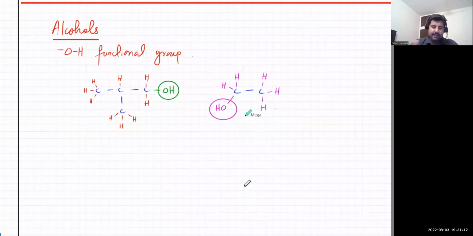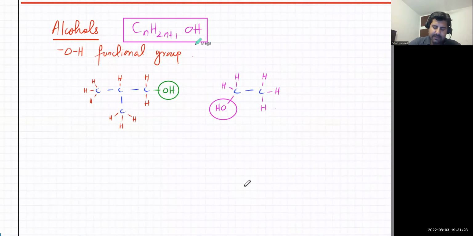So that's what an alcohol is, and the general formula for an alcohol is CnH2n+1OH. Achha, n is the number of carbon atoms. So that's the general formula. You can just apply it. If I apply it to this molecule, what's the number of carbon atoms? That's 4, right? So the formula will be C4. H is 2n+1, so 2 into 4 plus 1, then OH.